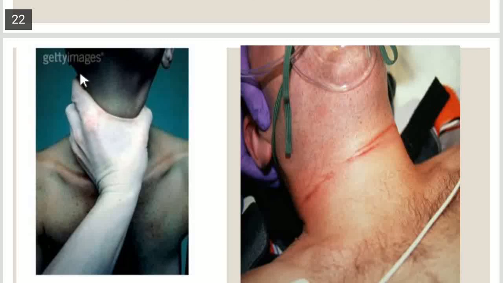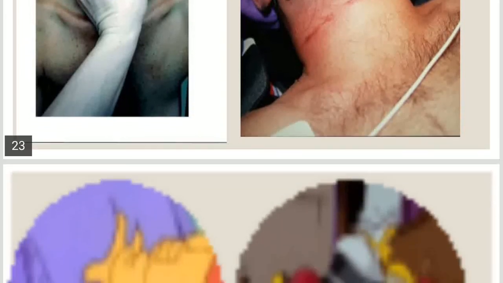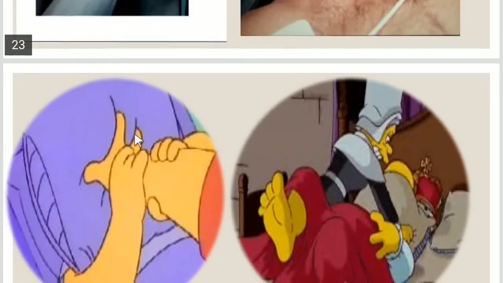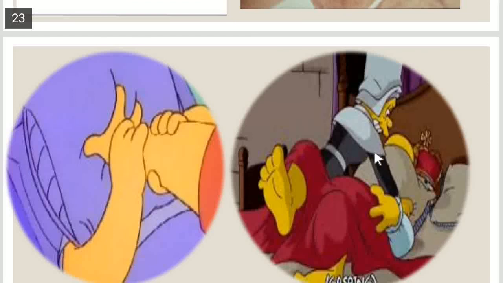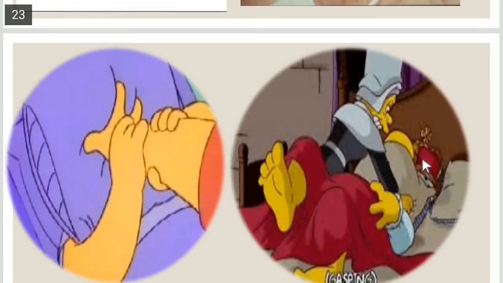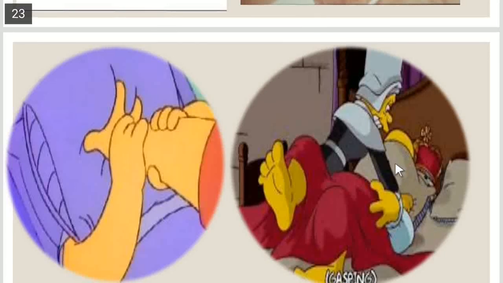In strangulation, it results in a fracture to the hyoid bone or any trauma to the larynx, so it can lead to death. Also, there is a process known as smothering, suffocating someone. In this, the individual uses a pillow or any other object to put on the face, nose or mouth of the individual to suffocate someone, and it can result in bruise formation.